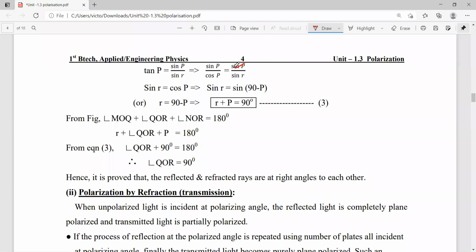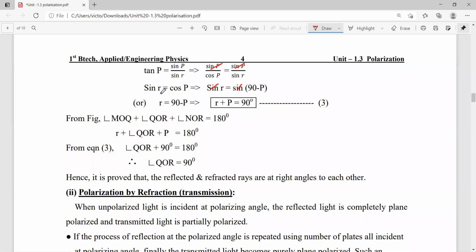So simply, sin P and sin P cancel. Now cos P is equal to sin r. We can write cos P in terms of sin as sin of 90 minus P. So sin r is equal to sin of 90 minus P. By cancelling the sin term on both sides, therefore r is equal to 90 minus P.